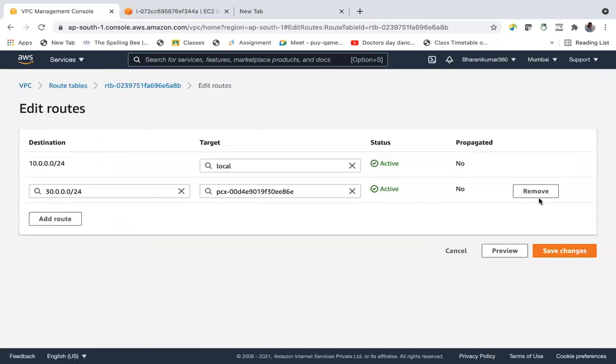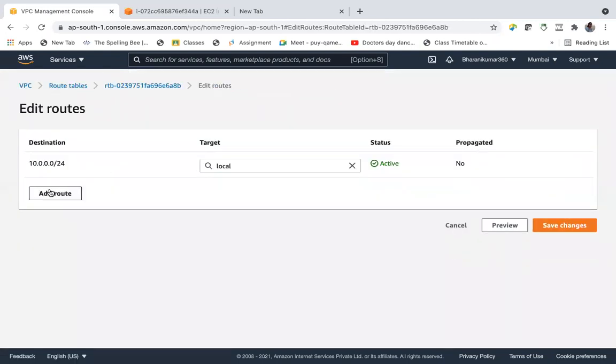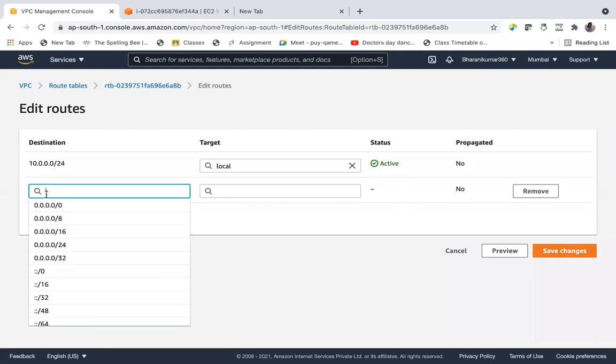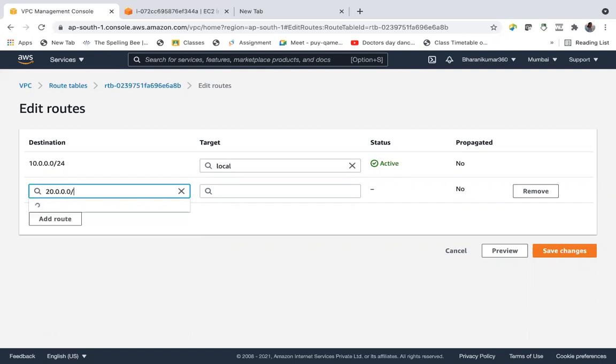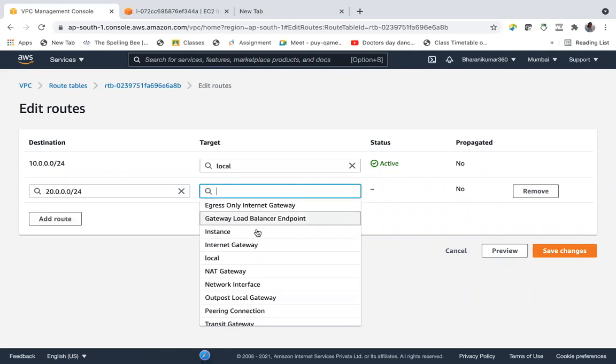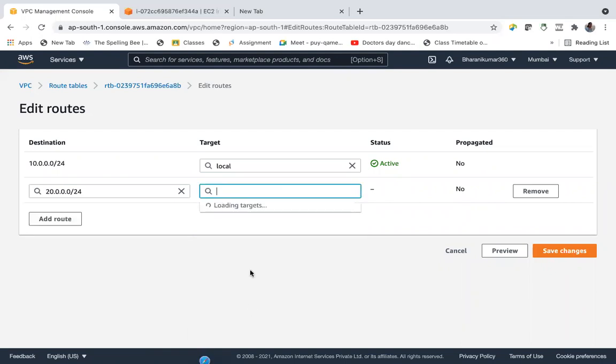I don't want this peering connection now. Remove. Instead, I'll use the transit gateway. I'll connect with the other two VPCs. Add a rule and mention transit gateway here.